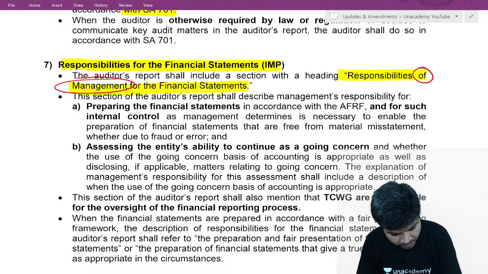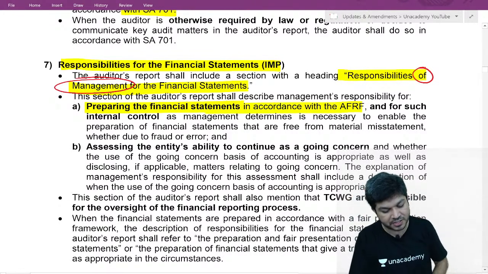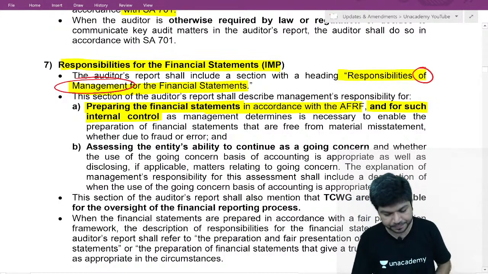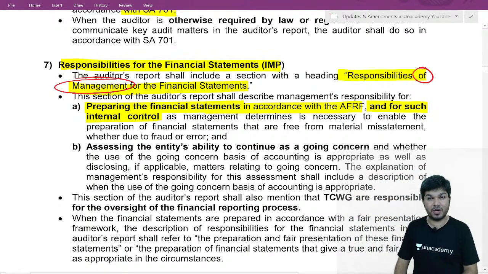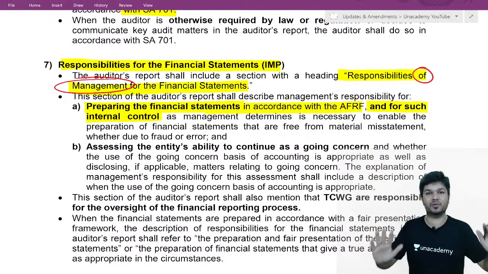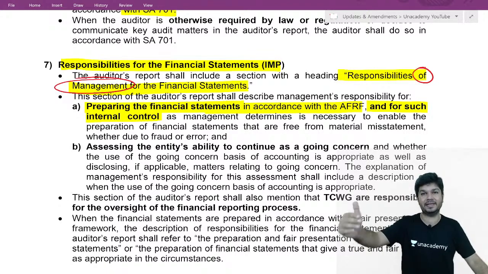So one, they have a responsibility for preparation of financial statement in accordance with the applicable financial reporting framework. Second, management is required to design, implement and maintain internal controls. Pehle design karna, implement karna, then maintain.